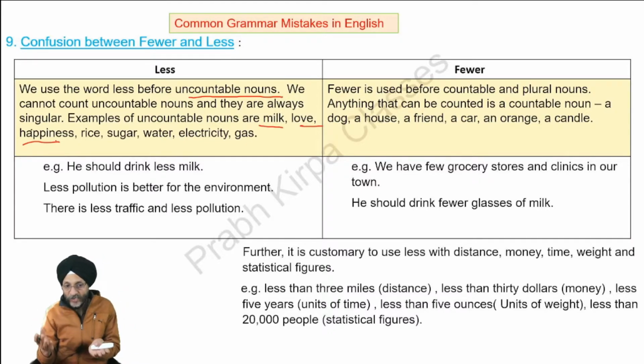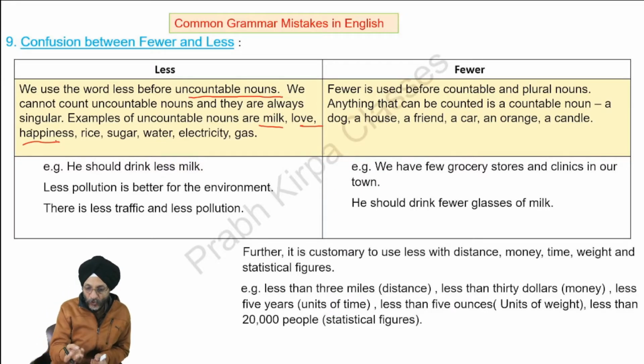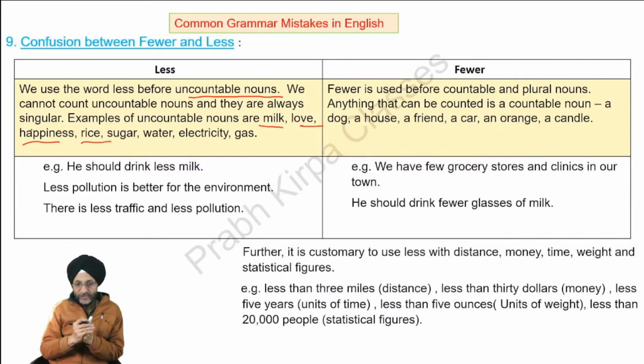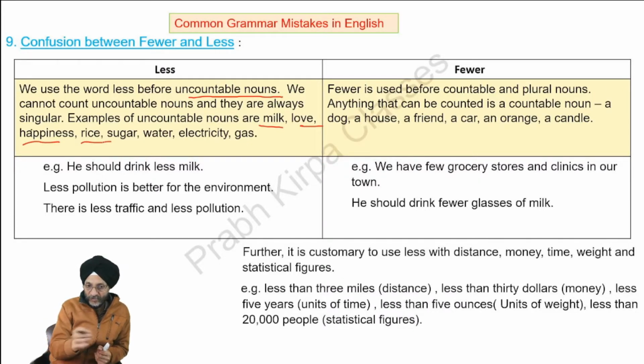We cannot count happiness or love. Though we can quantify or measure milk, we cannot count milk in drops. We cannot count rice, though we can measure it in kilograms, but we cannot count the number of individual rice particles. Other examples are sugar, water, electricity, gas.